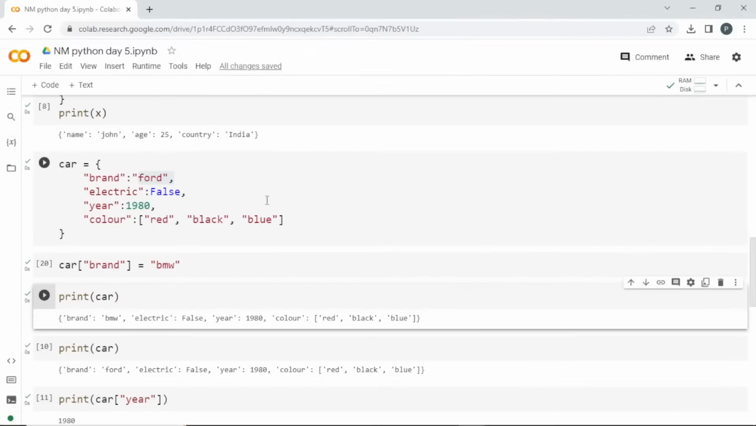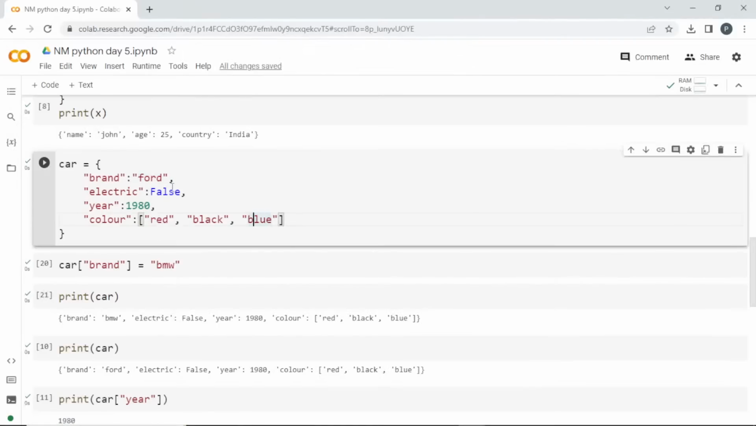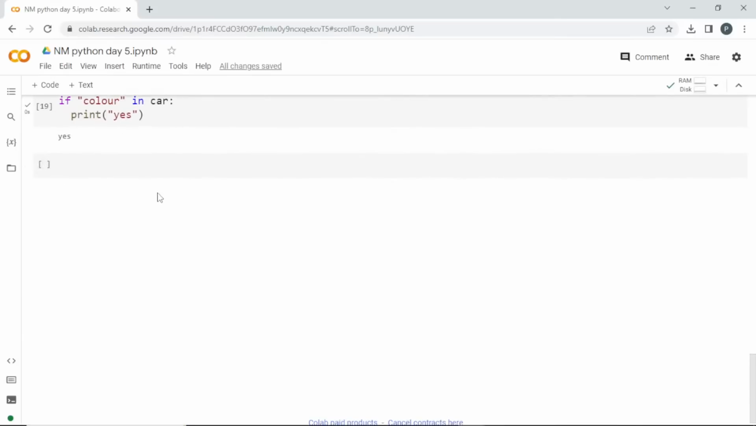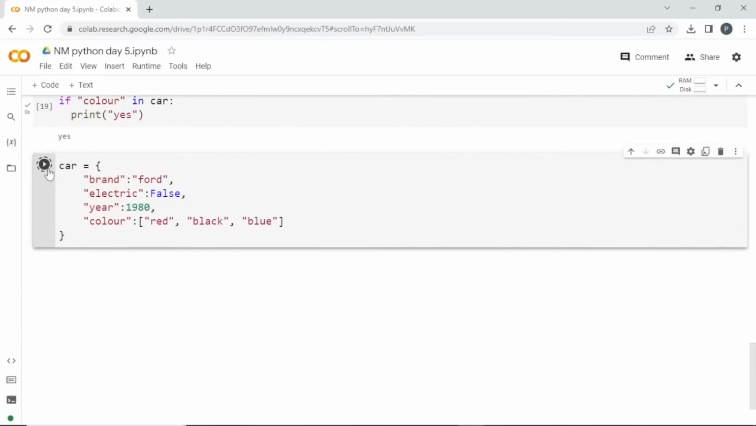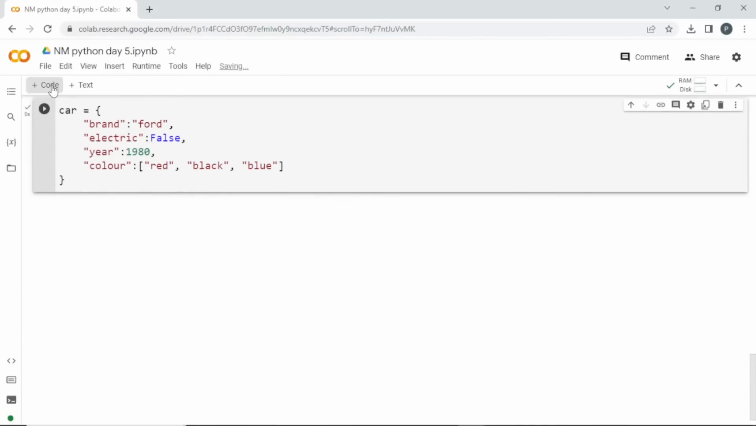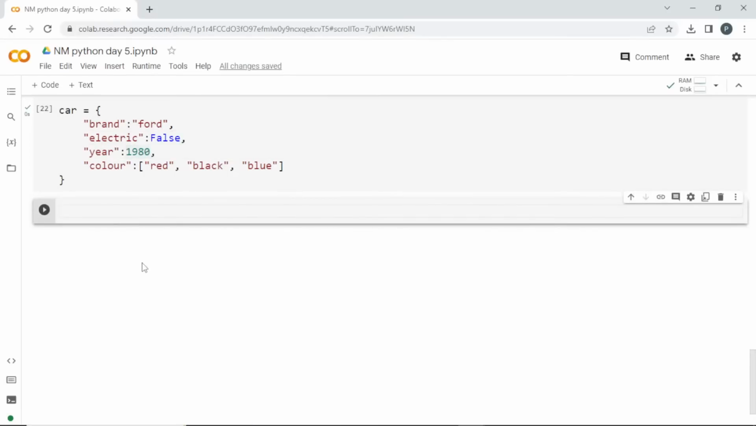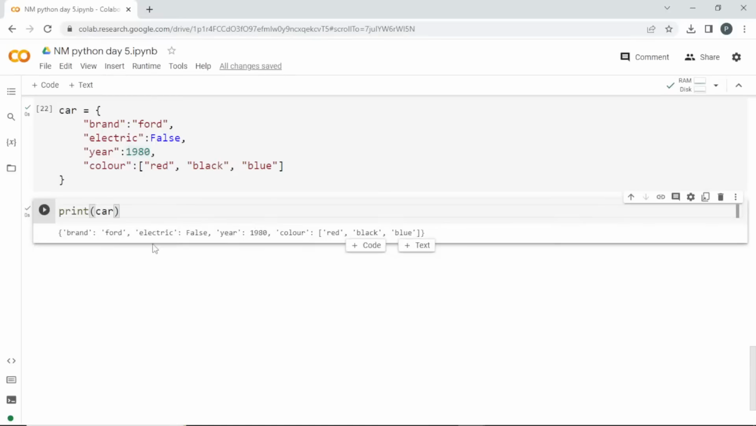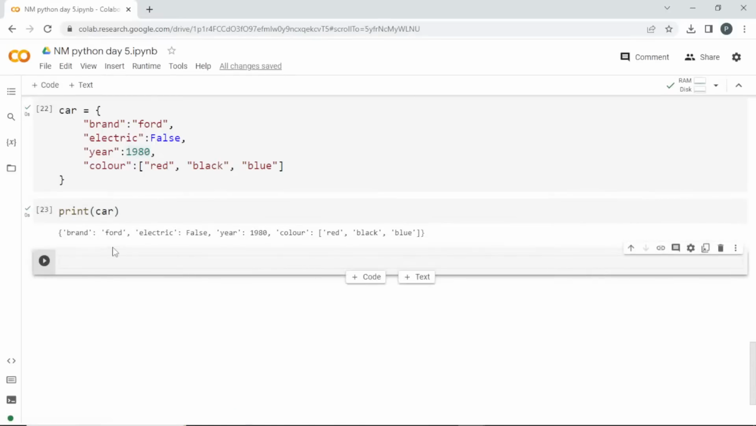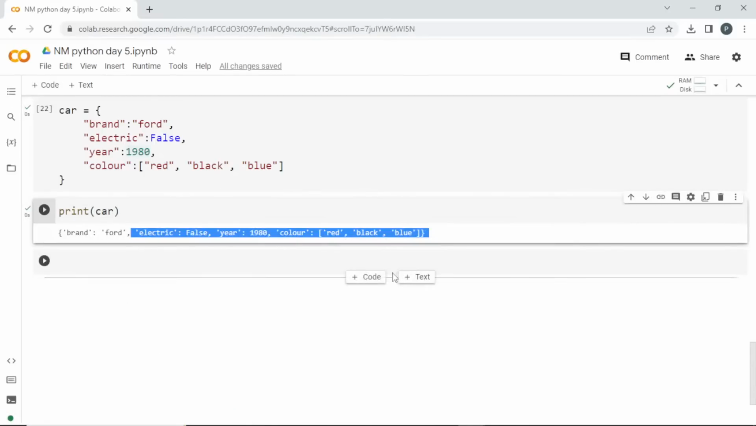Let us change two things. We will try to change the electric and year now. I will copy this and paste it here, because it is a little bit clumsy there. I will run it again. So we got this Ford, 1980 and this color. I can print the car. Okay, so see here we got this result.